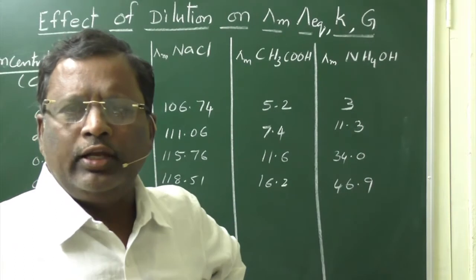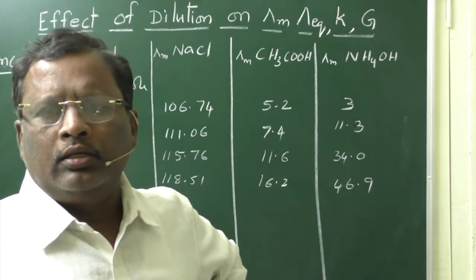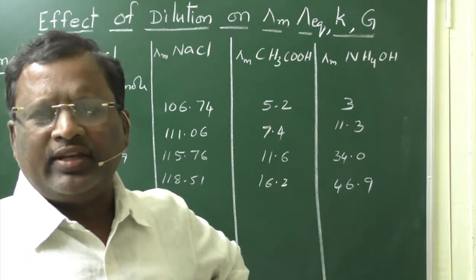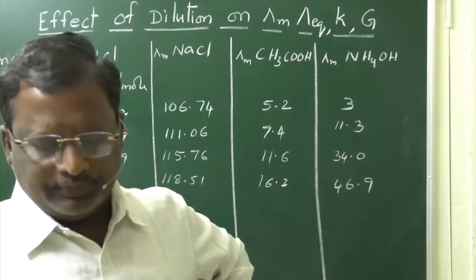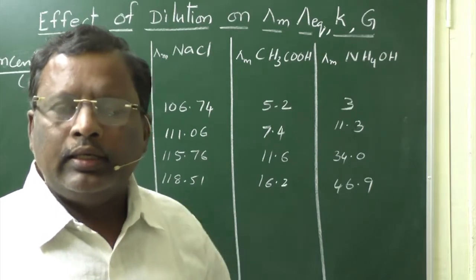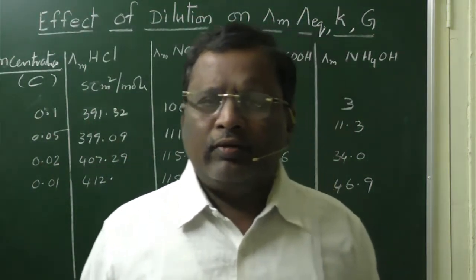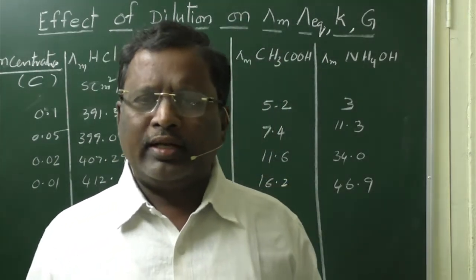Now, effect of dilution on molar conductivity, equivalent conductivity, specific conductance and conductance. Here, for an electrolyte, the conductance will depend upon the number of particles present in it.